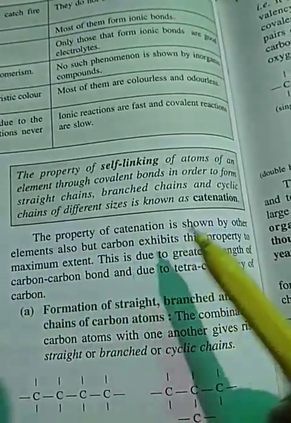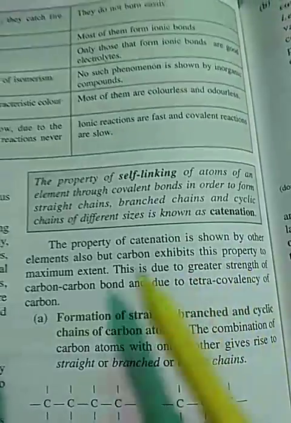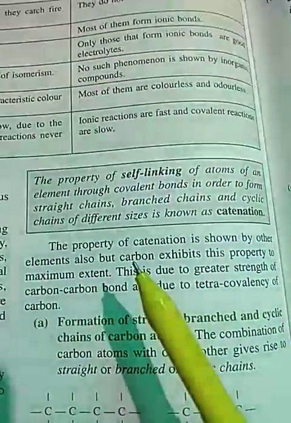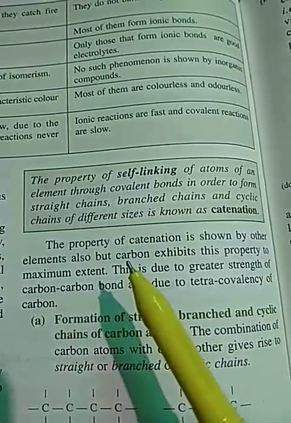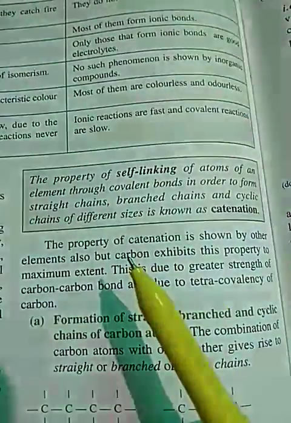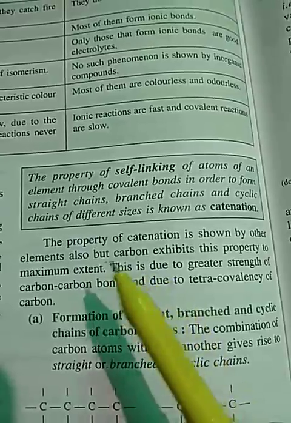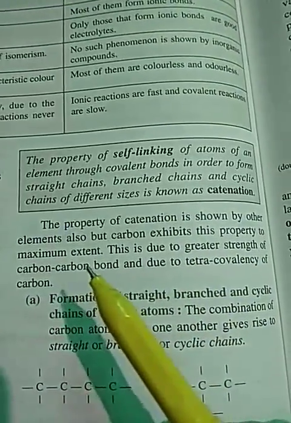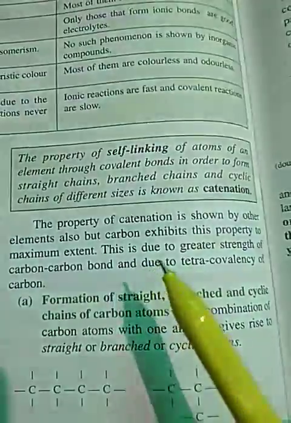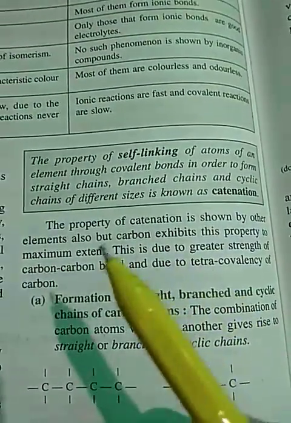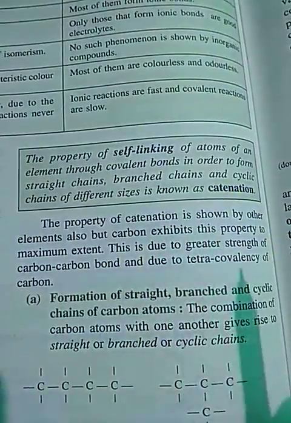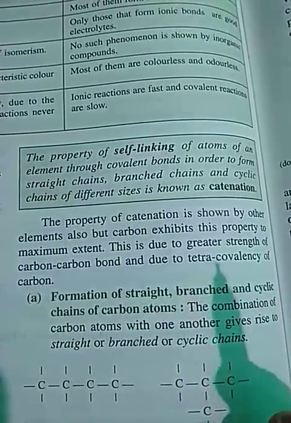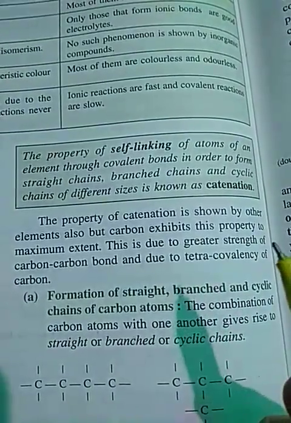The property of catenation is shown by other elements also, but carbon exhibits this property to the maximum extent. This is due to the greater strength of self-linking of carbon atom due to its tetravalency.